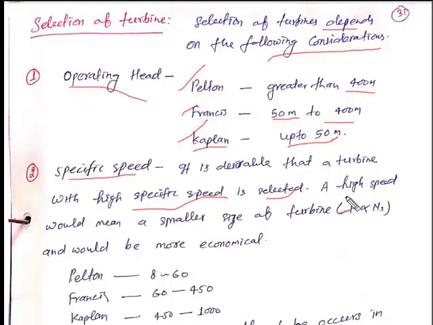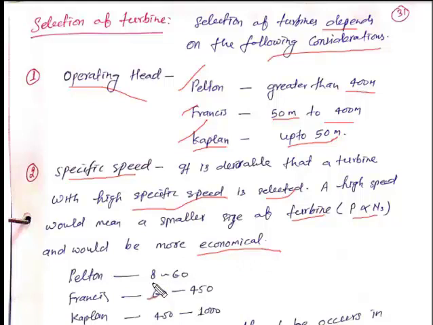A high specific speed would mean a smaller size of turbine, since power is directly proportional to specific speed, and would be more economical. So we always select a turbine with high specific speed, because at that time the size of the turbine will be smaller.